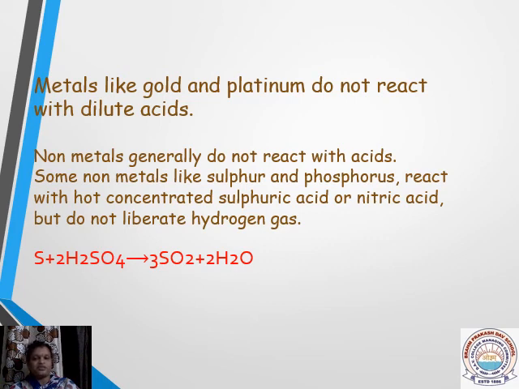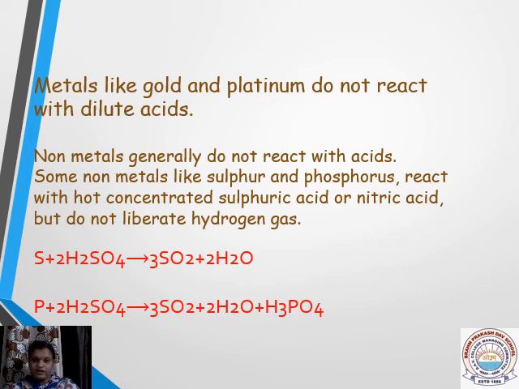So sulfur reacts with sulfuric acid to produce sulfur dioxide and water. Here we have phosphorus reacting with sulfuric acid to produce sulfur dioxide and water. Along with that, it produces an acid, H3PO4. Can you guess the name? Yes, it is phosphoric acid.